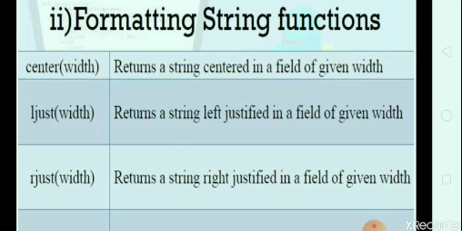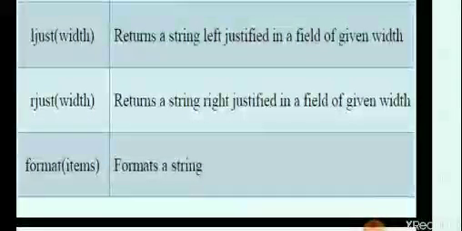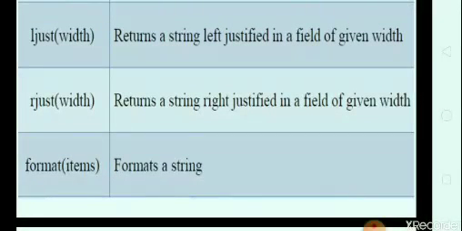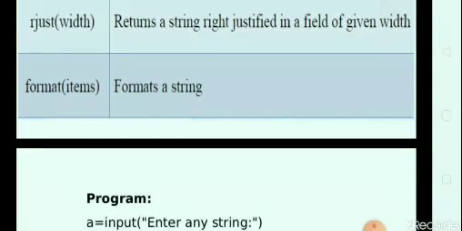Second, ljust, in brackets we pass one parameter, that is width. It returns a string left justified in a field of the given width. Third, rjust returns a string right justified in a field of the given width. Format, in brackets we pass one argument, that is item. Format a string. By using this function we can format the given string.